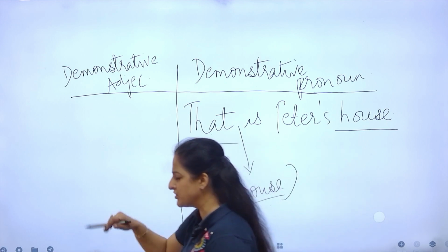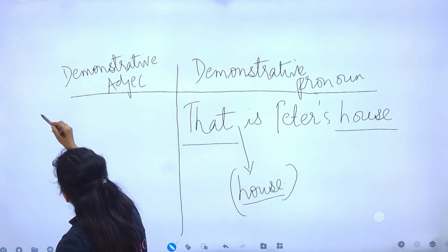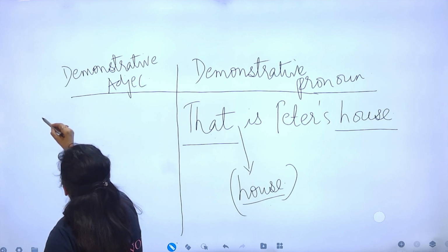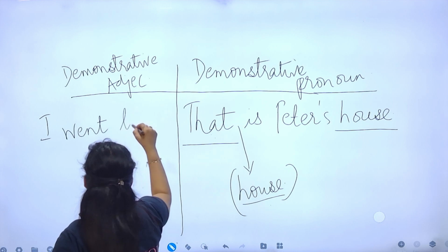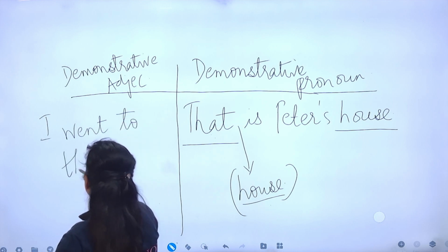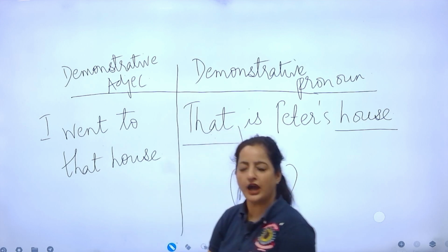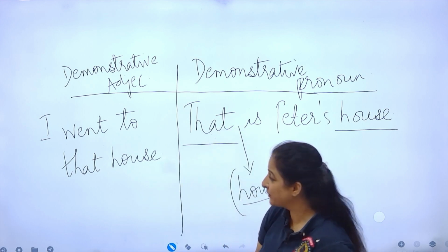Now, how about a demonstrative adjective? I went to that house. See how I have changed the use of the word that, same word.